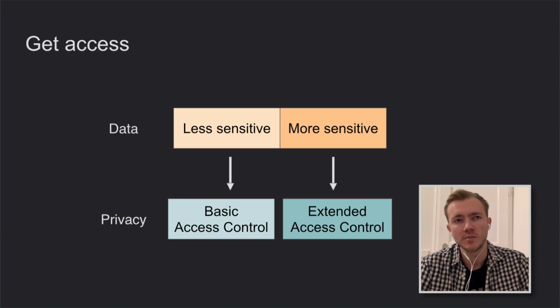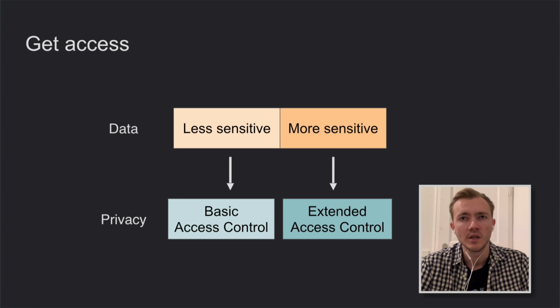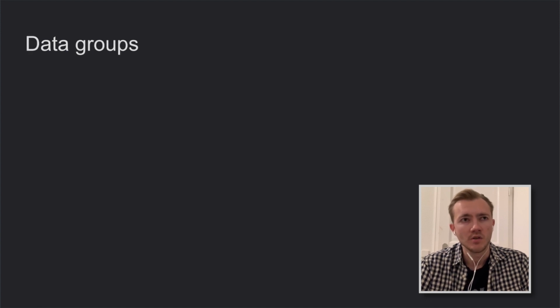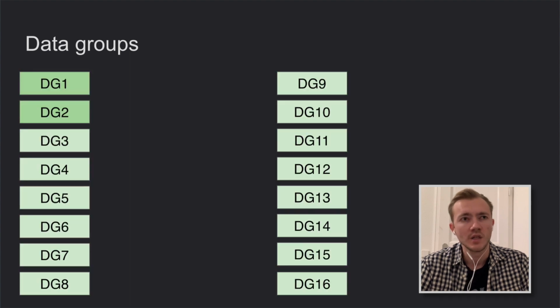And when we set up the access to the card, we can start to read the data. All the data on the card is stored in files that are called data groups. There are 16 defined data groups in doc 9303, and the first two data groups are mandatory for documents. So if a document is compatible with doc 9303, then this document must have these data groups on the card.